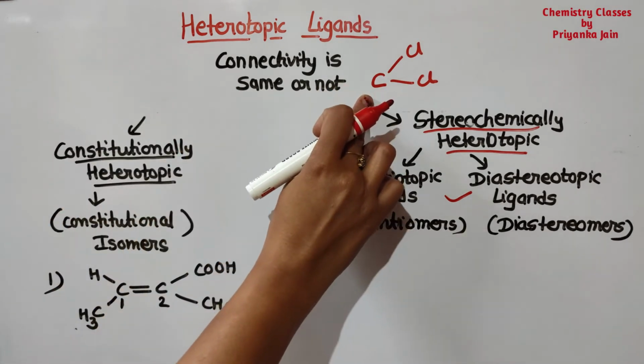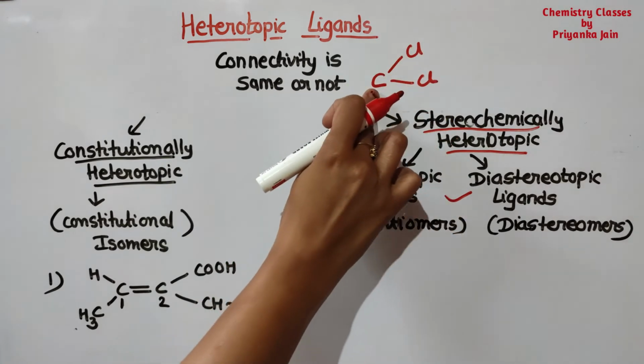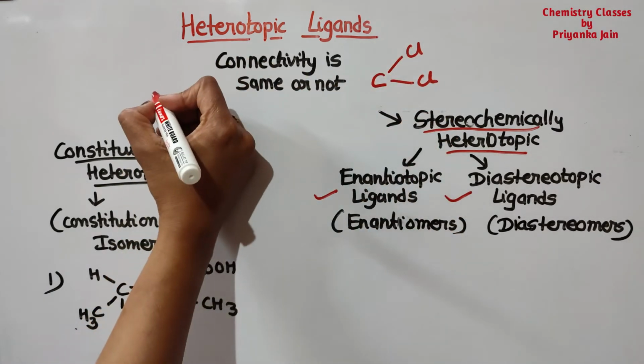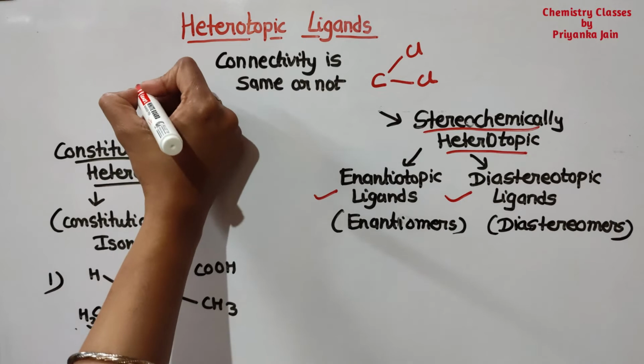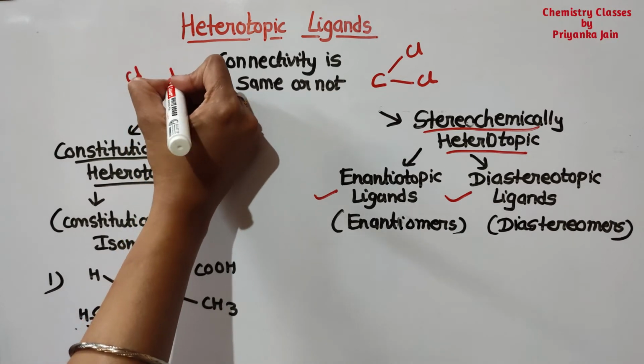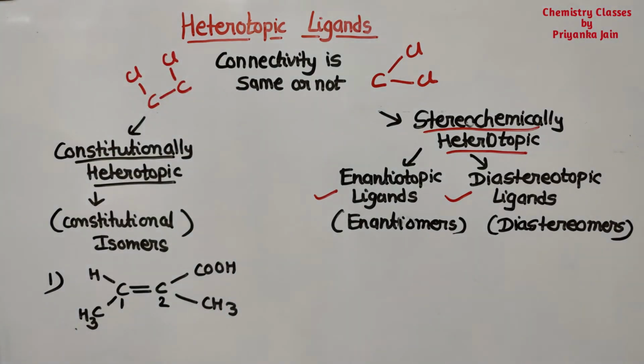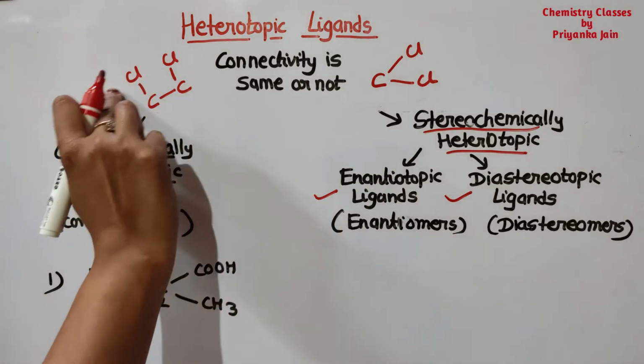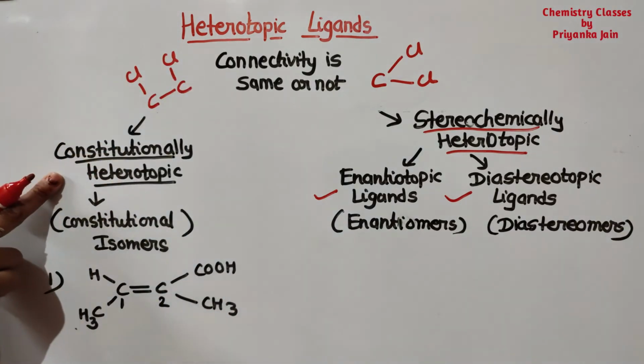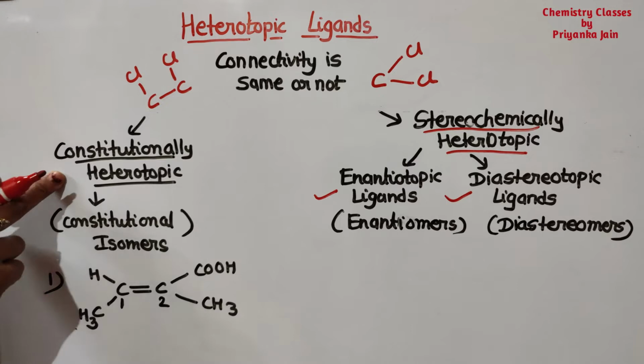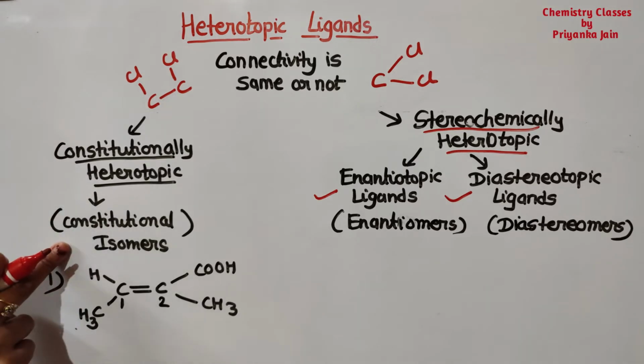Here the connectivity is the same, both chlorines are attached to this carbon atom, but if the two ligands are attached to two different carbon atoms, then such ligands are called constitutionally heterotopic, and this will lead to constitutional isomers.